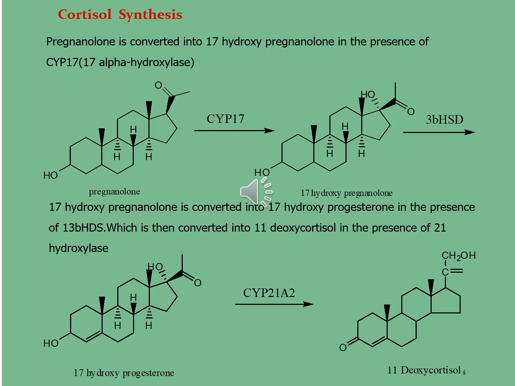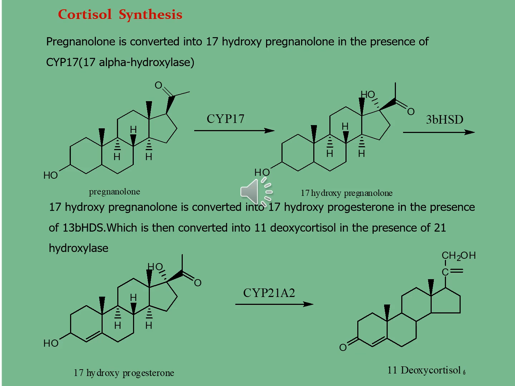You can see in the second step of the reaction, 3-beta HSD enzyme acts on the 17 hydroxy pregnenolone, which is converted into 17 hydroxy progesterone. In this structure there is a hydroxyl group and an acetyl group at carbon 17 position. So this molecule is further converted into 11-deoxycortisol.